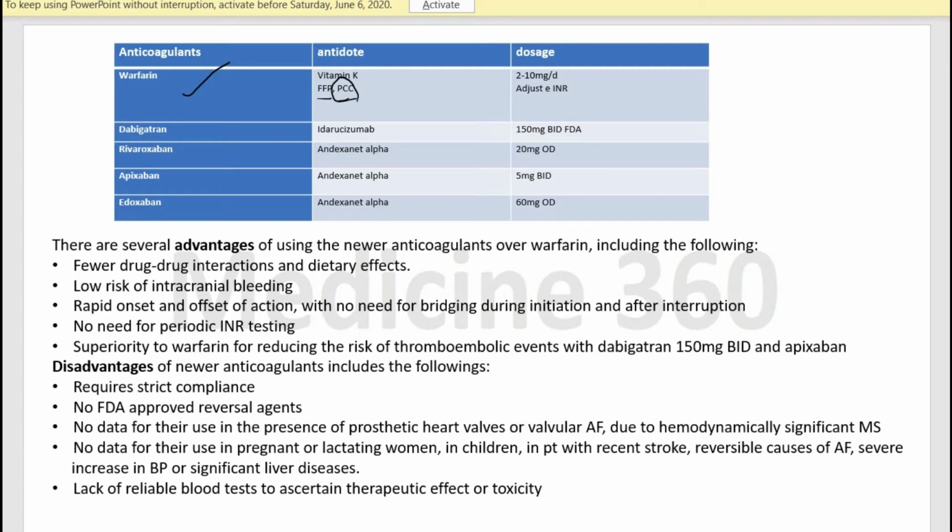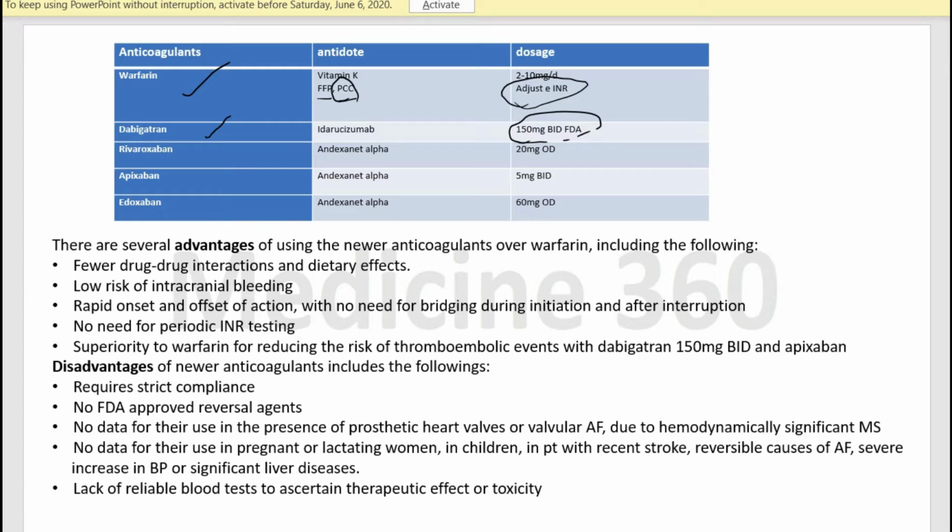What is the dosage of warfarin? It is 2 to 10 milligram per day, and we adjust the dose according to INR. If the INR is below our set point, we increase the dose, or if our INR is greater than our set point, we decrease the dose. Then there is dabigatran, which is a thrombin inhibitor. Its antidote is idarucizumab, which is an antibody, and the FDA-approved dose is 150 milligram twice a day.